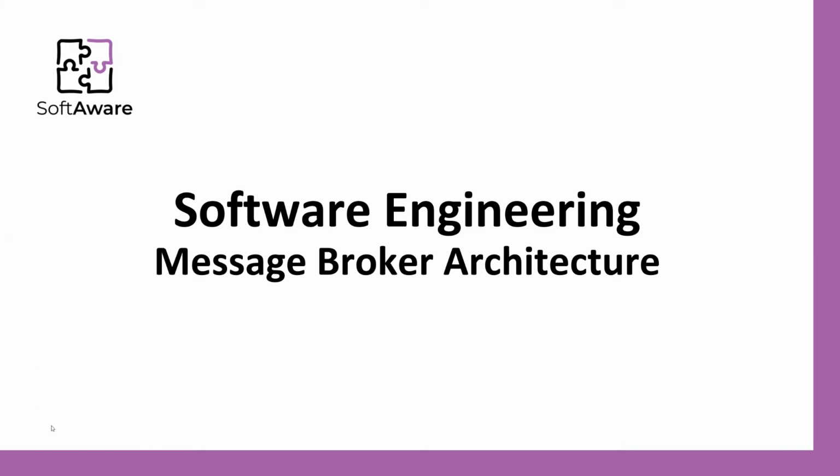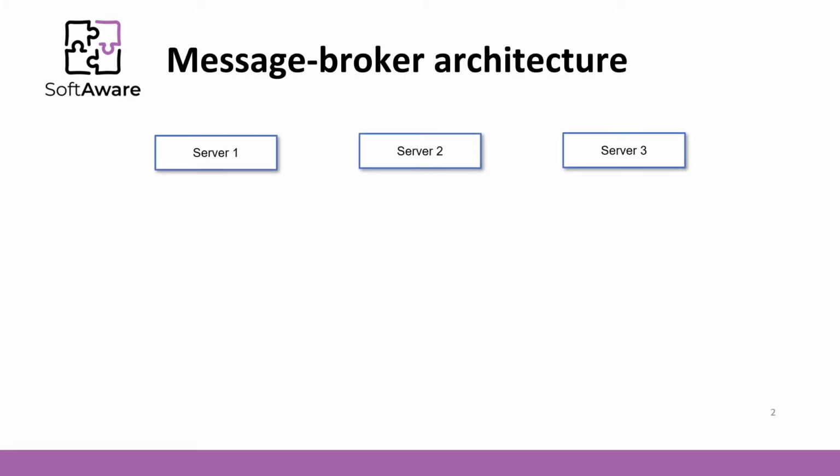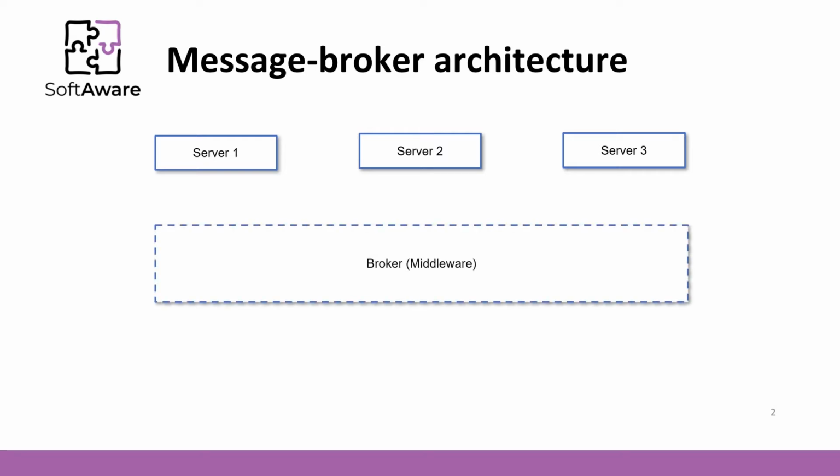Hi, we investigated the event bus architectural style dedicated for standalone application. What if we could use the idea of the event bus to transfer events through the network? We can. In this case, we talk about the message broker or just broker architecture. So we have the servers that produce messages. We have third-party software that is called a broker. It is a middleware that binds message producers and message consumers.